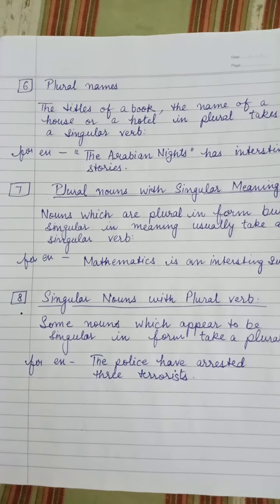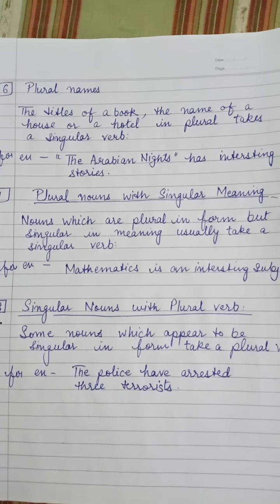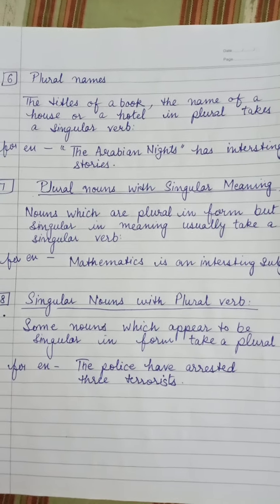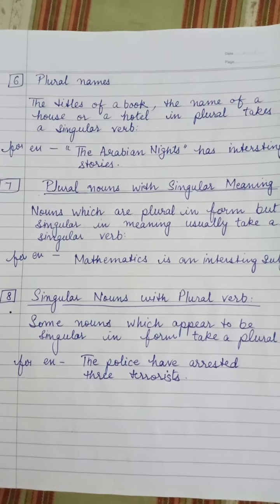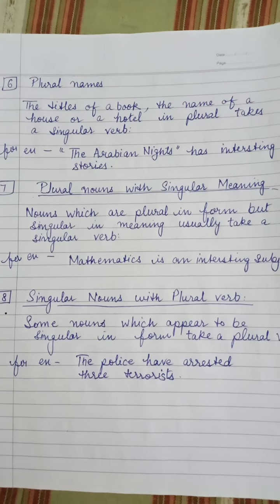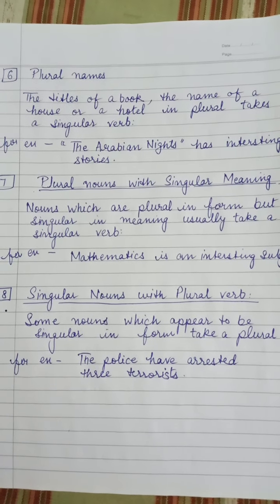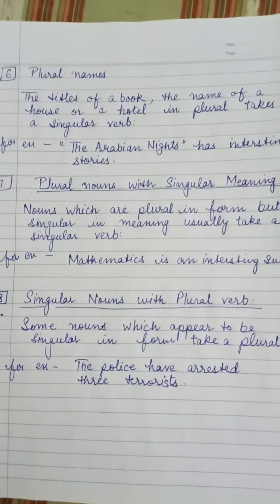Now let's move on to plural nouns with singular meaning. Sometimes we have plural nouns, but they have singular meaning. Nouns which are plural in form but singular in meaning usually take a singular verb.